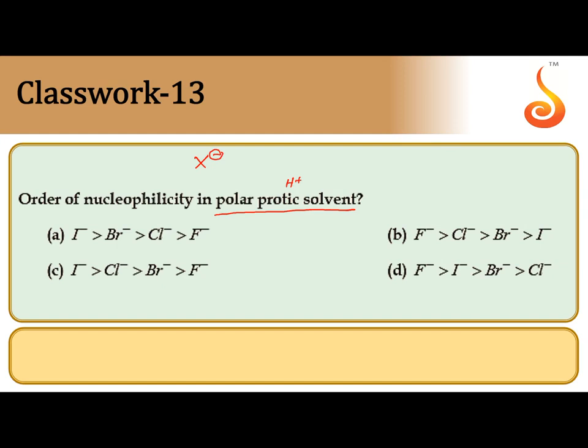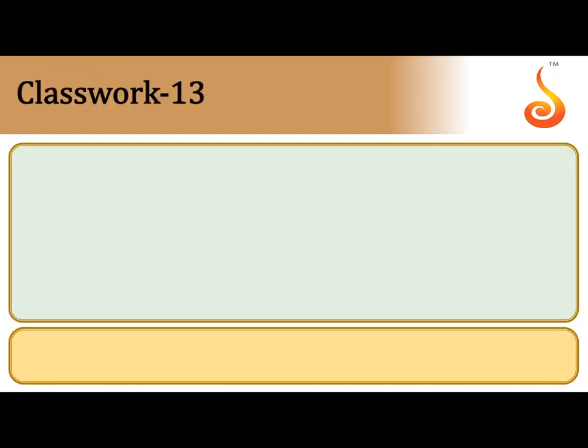So nucleophilicity depends on the speed of reaction, how quickly the nucleophile attacks at the electrophilic carbon. In the presence of polar protic solvent, the smaller ion cannot move quickly since it is hydrated more. That's why the larger ion can move quickly. So I minus can move quickly. Nucleophilicity is highest for I minus, next Br minus, next Cl minus, next F minus. So the correct answer is A.